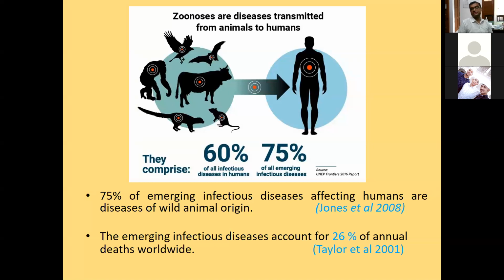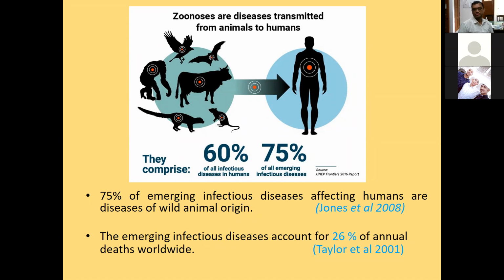This shows that 75% of emerging infectious diseases affecting human beings are primarily of wild animal origin. And there is another fact that 75% of infectious diseases reported in human beings are zoonotic in nature.